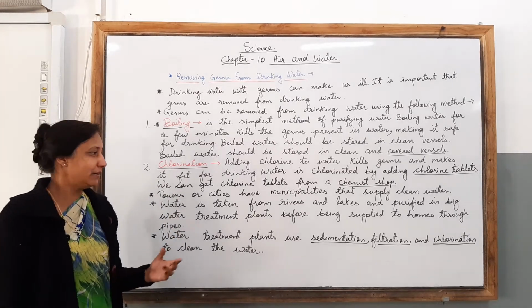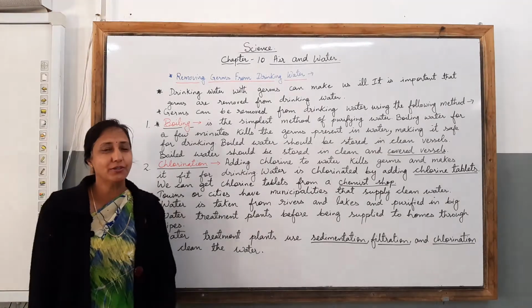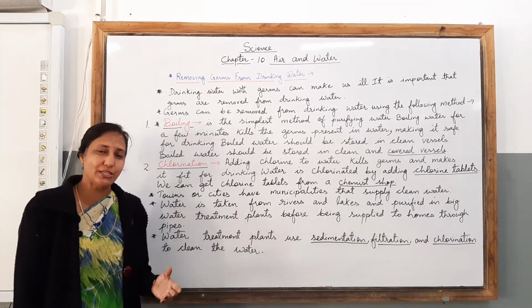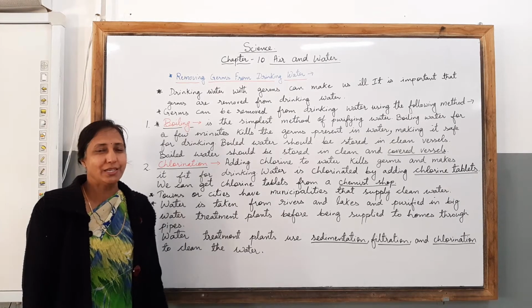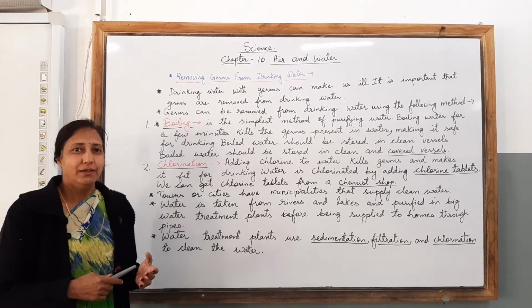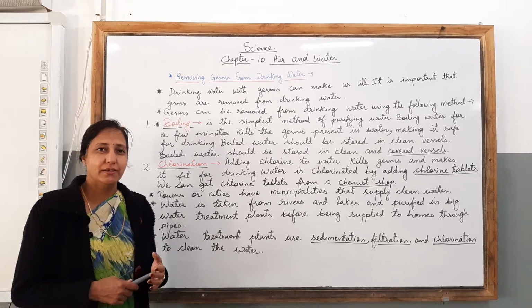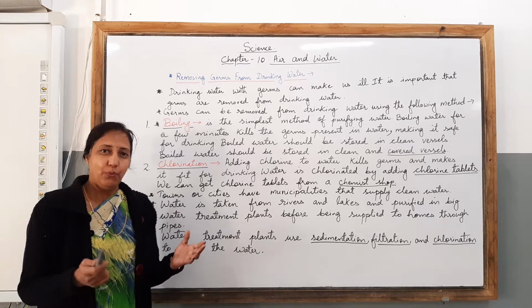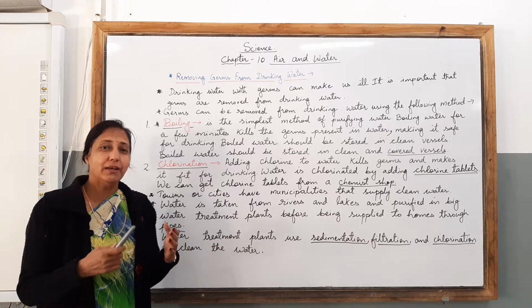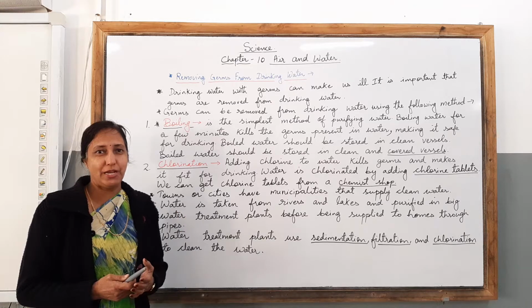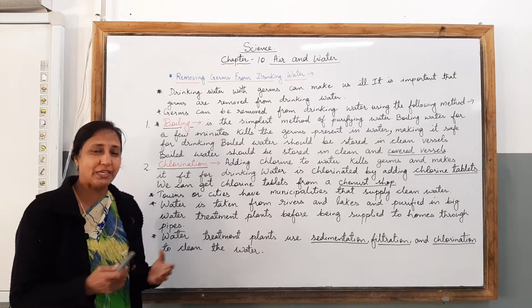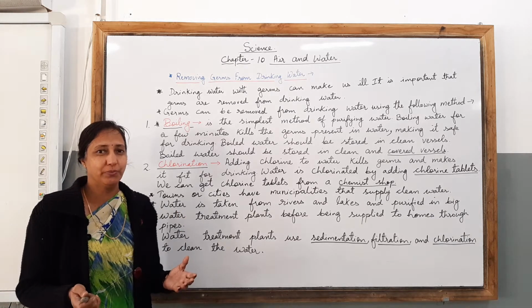As you know children, on earth there are different natural sources of water available such as rivers, lakes, ponds, oceans, wells, and in these resources of water, some are man-made and some are natural.